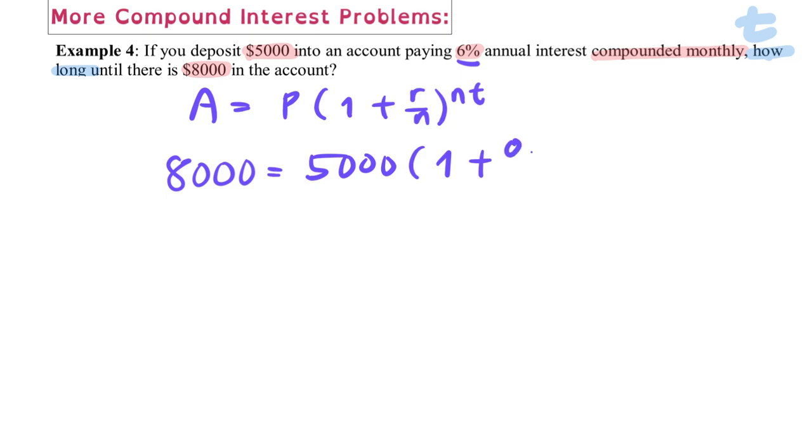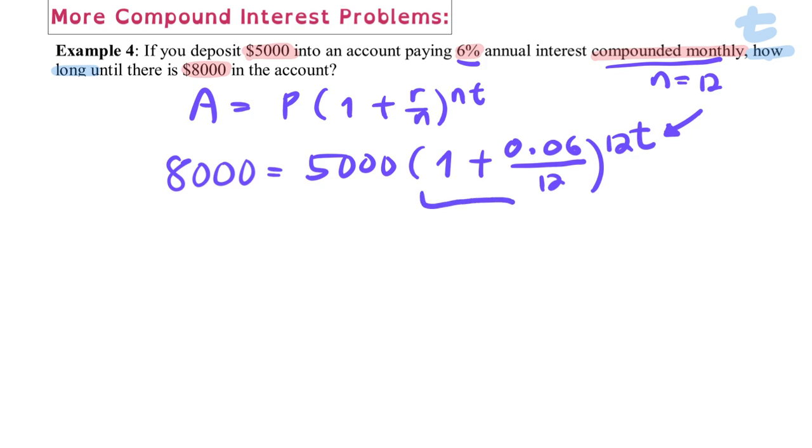That's going to give you 0.06 divided by 12, since compounded monthly is 12, and here 12 multiplied by t. We don't know the time, so our goal in here is to find the time. So the very first thing we're going to do is to simplify this using our calculator.